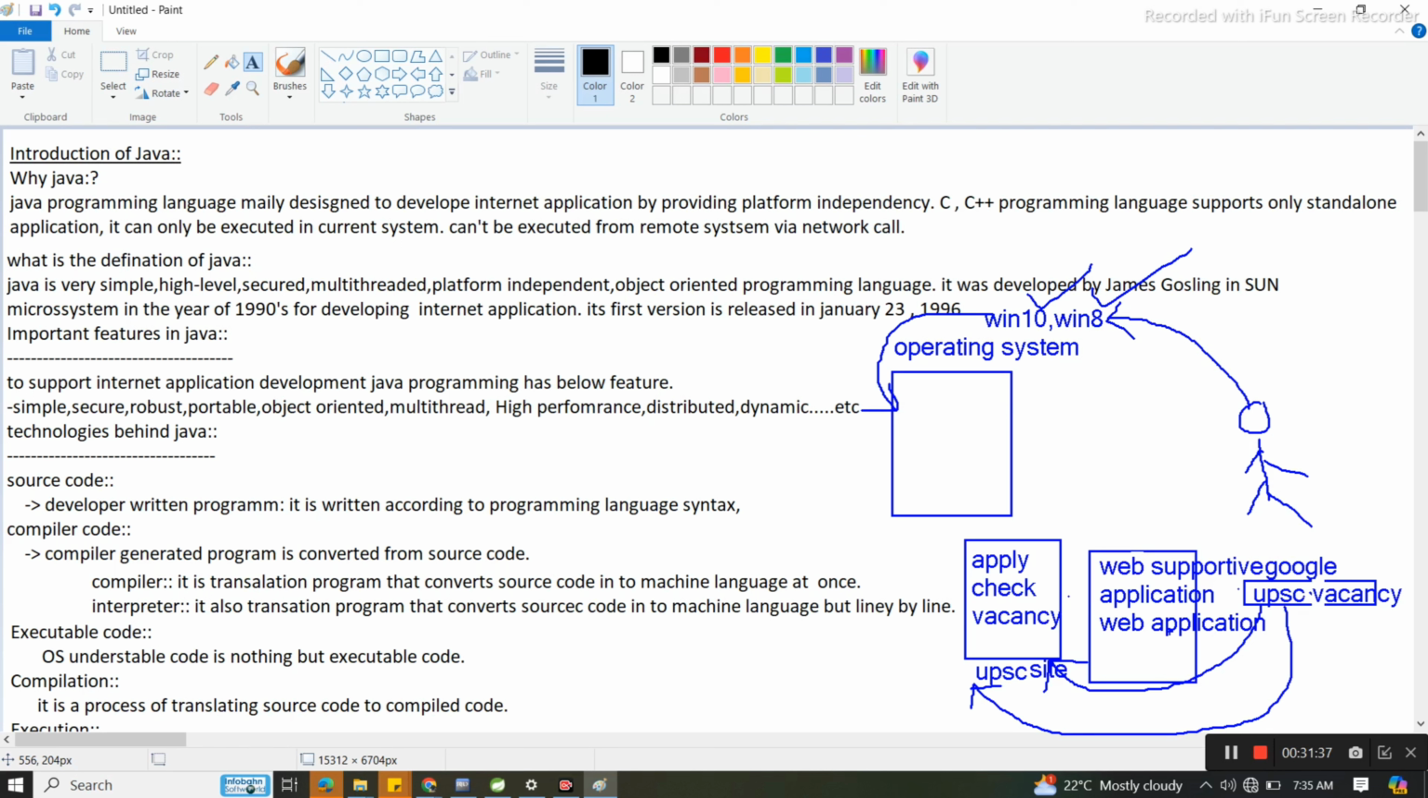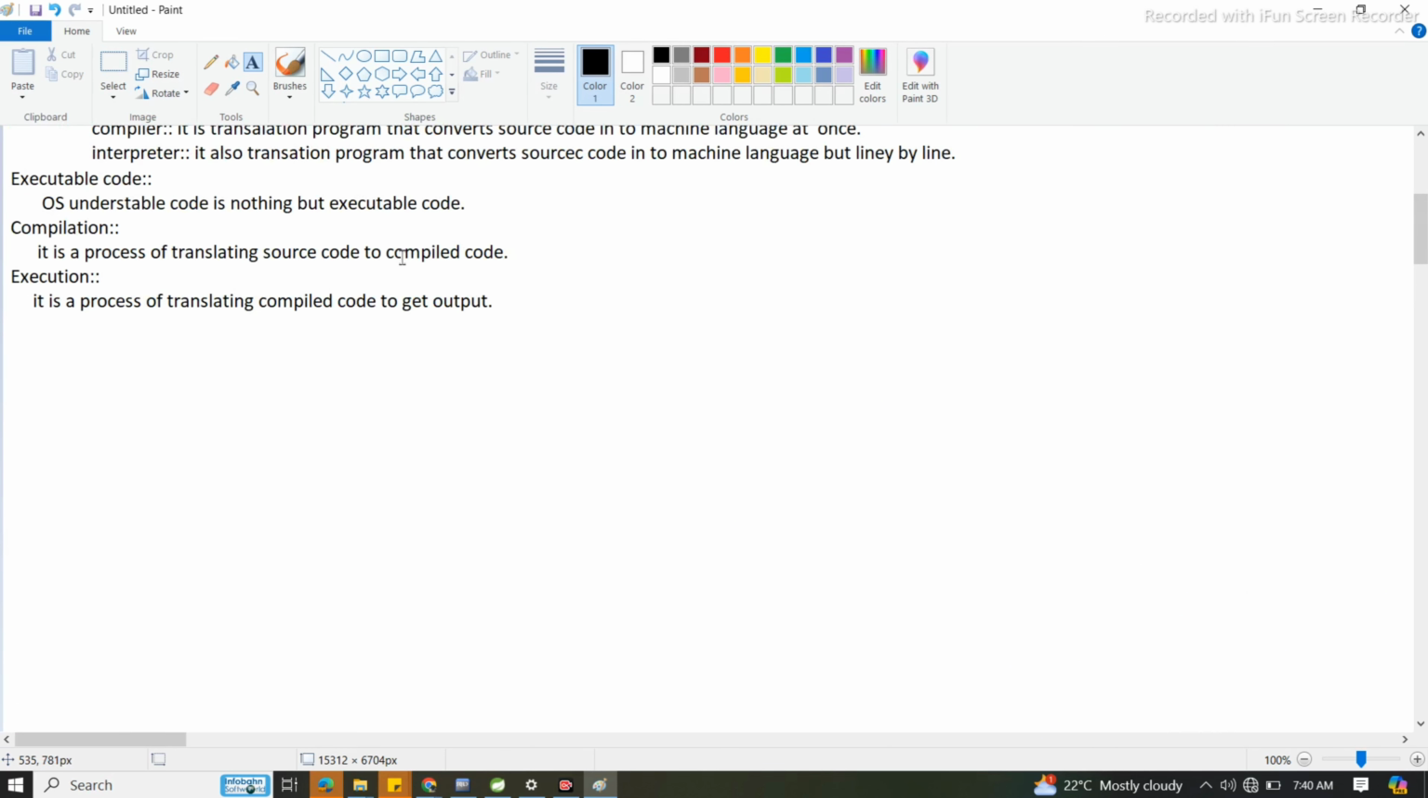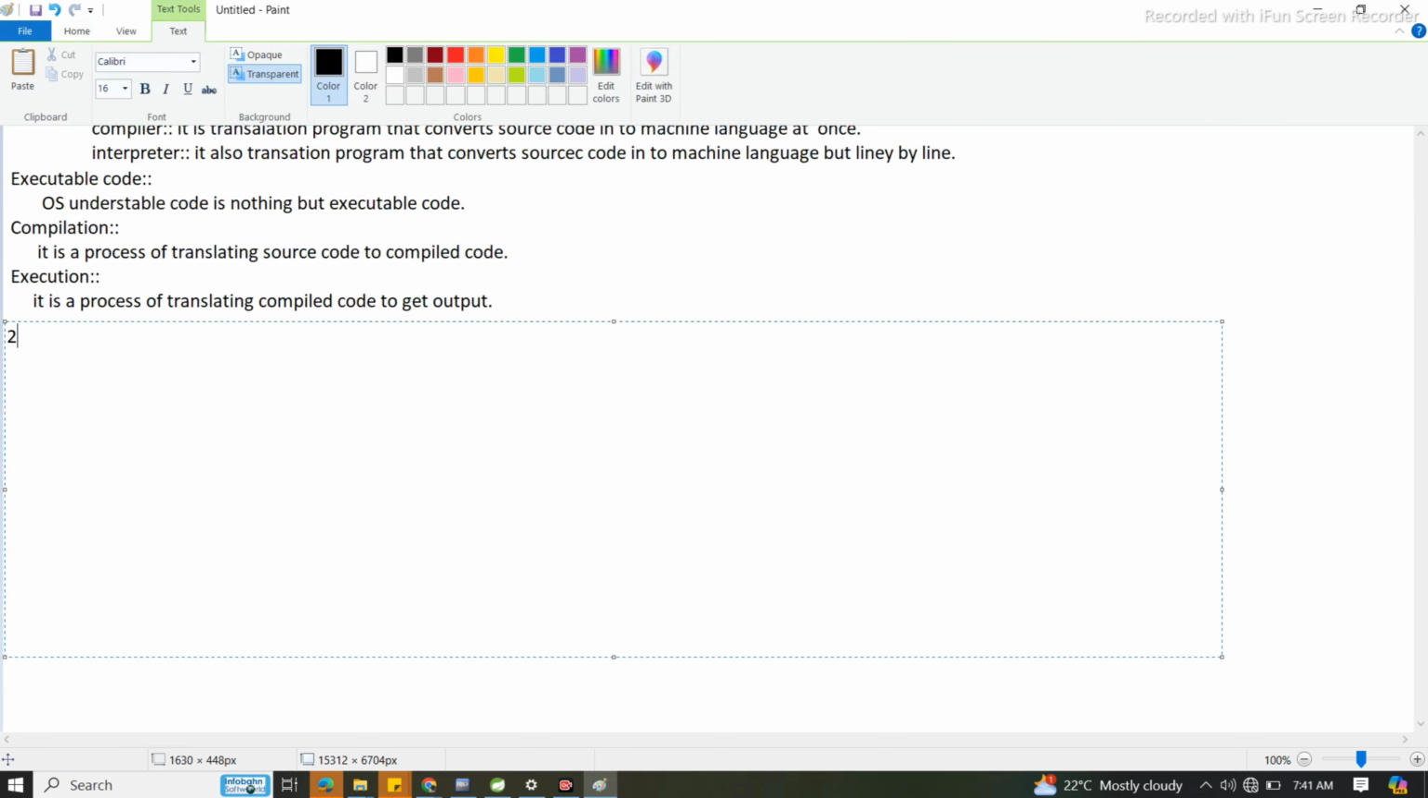Now you can immediately ask one question: okay sir, what is a web supportive application and what is a web application? That we will see. Let me show you that. What are the two types of internet applications?